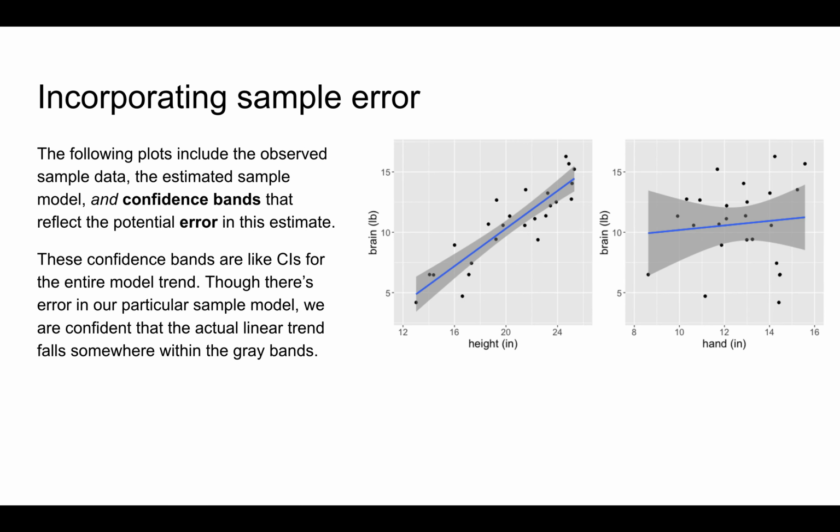The following plots include the observed sample data points, the estimated sample models in blue, and confidence bands in gray that reflect the potential error in this estimate. These confidence bands are like confidence intervals, but for the entire model trend. Though there's error in our particular sample model, we're confident that the actual linear trend falls somewhere within these gray bands.